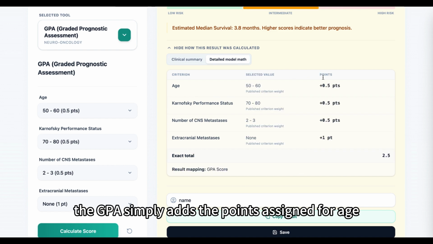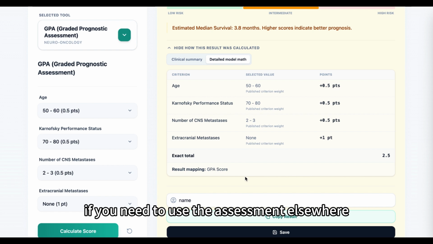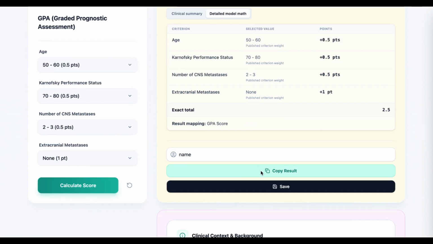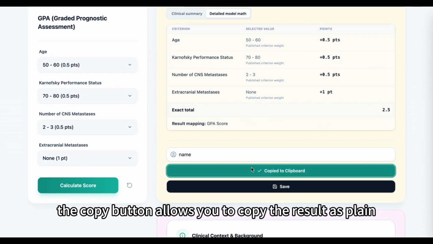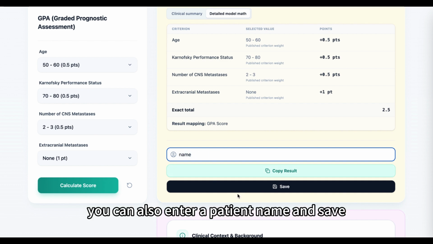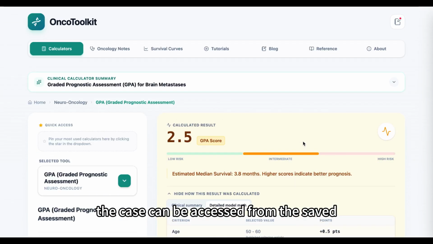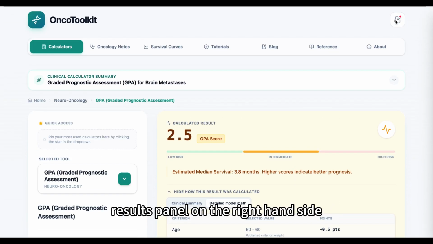The GPA simply adds the points assigned for age, Karnofsky performance status, number of CNS metastases, and the presence or absence of extracranial metastases. If you need to use the assessment elsewhere, the copy button allows you to copy the result as plain text and paste it into your own clinical document. You can also enter a patient name and save the assessment within the platform. Once saved, the case can be accessed from the Saved Results panel on the right-hand side.